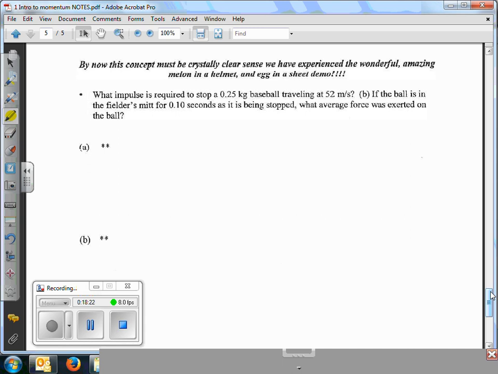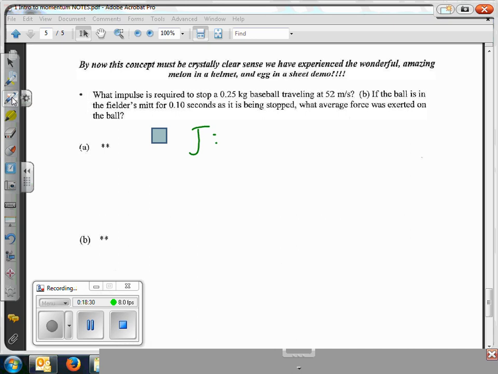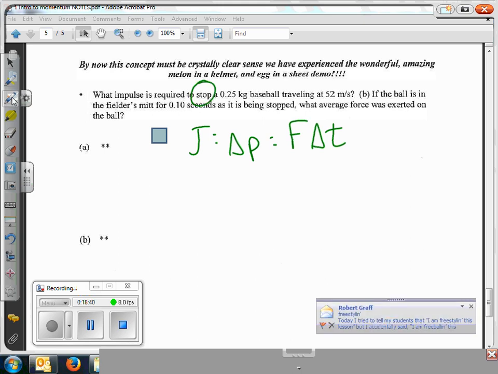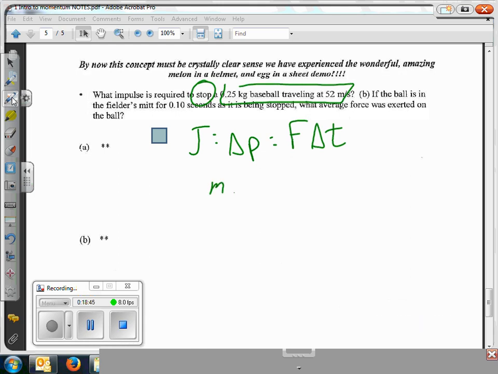So if we look at our formulas, we have J, which is impulse. J equals change in momentum equals force times change in time. Okay, so if it's going to stop, that means we're going to change all the momentum. So this product right here, mass times change in velocity, equals force times change in time. Our mass is 0.25 kilograms. Our change in velocity is 52 meters per second.